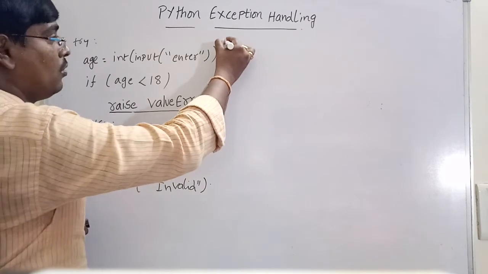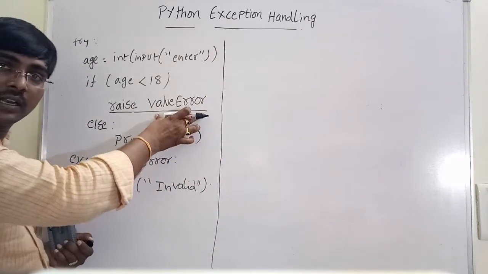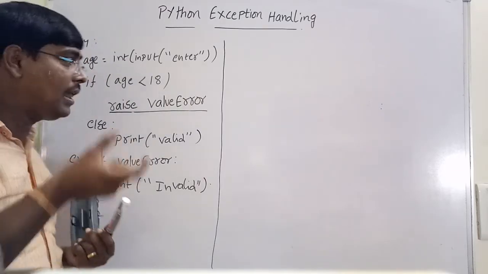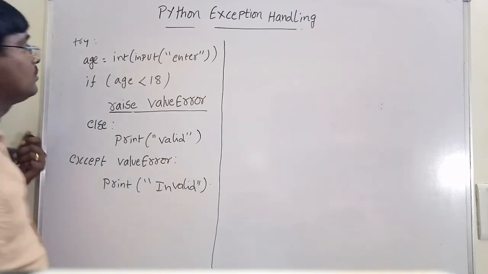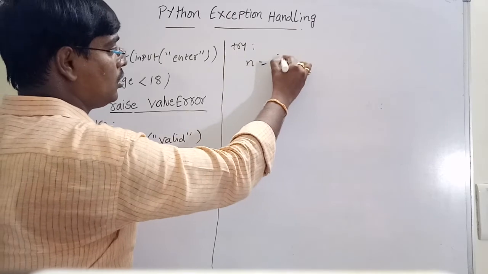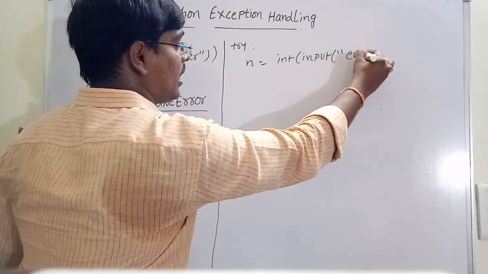Now I will show you one more example. In this raise ValueError, in the syntax we have one more point, that is the value. Value is optional. Suppose you want to write the value also, same example: try, n is equal to int of input of enter a number.